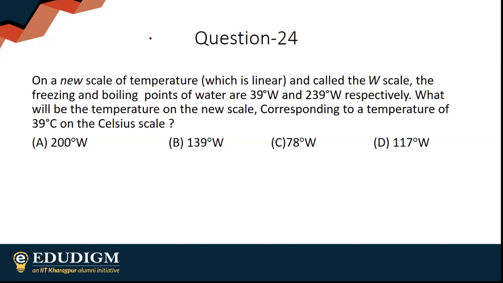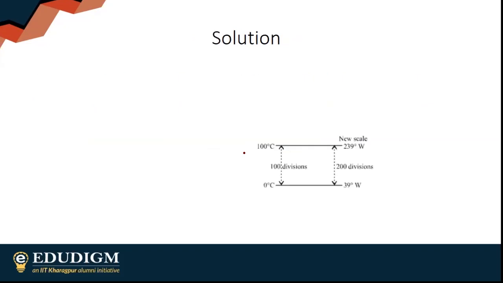That is 117, option D. So option B is correct.